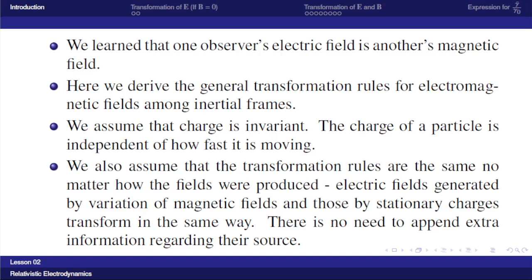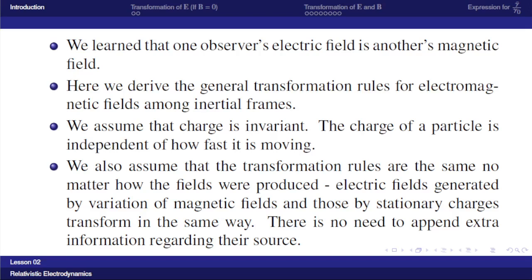The second assumption is we will assume that the transformation rules for the electromagnetic fields are the same irrespective of their source. Irrespective of their source means, for example, we know that electric fields can be generated either from stationary charges, that is called electrostatic field, or moving charges, that is varying electric field, or electric field can be produced by variation of magnetic field.